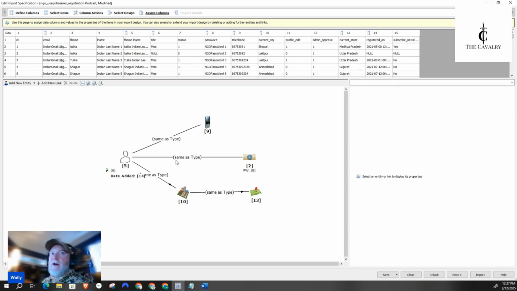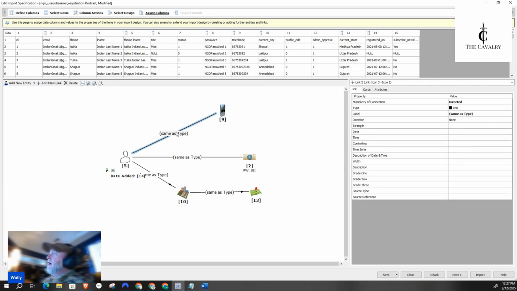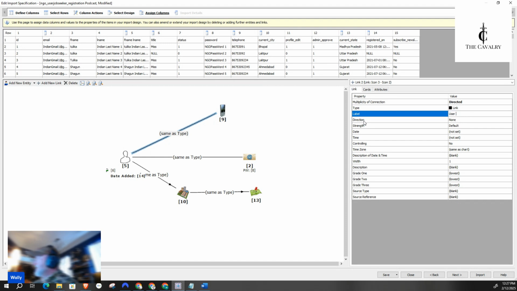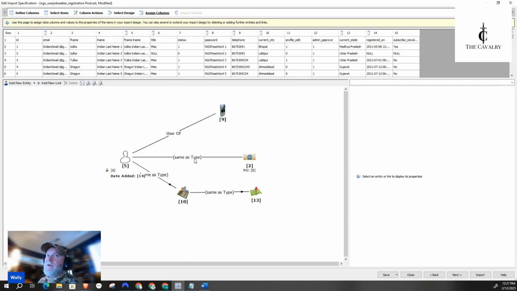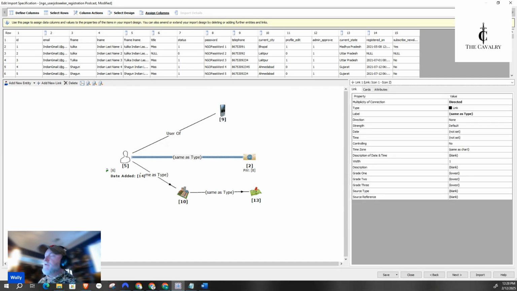Okay. Last thing we have to do is basically describe the link. I'm not going to go into the methodology now. I'm just going to say what I'm going to put in there. Over here you can see it says label. I've clicked on the link, so this is between 5 and 9, and I'm now going to the label. There's probably 20 ways to do this, but here's what I'm doing right now. From 5 to 9, I'm going to do user of, and I could just type it in, or click over here in the white, boom. So this individual is also the user of that email.